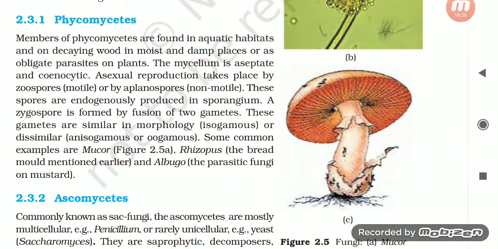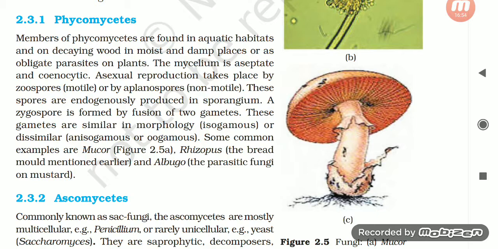2.3.1 Phycomycetes. The members of Phycomycetes are found in aquatic habitats, on decaying wood, in moist and damp places, or as obligate parasites on plants. The mycelium is aseptate and coenocytic. Asexual reproduction takes place by zoospores, which are motile, or by aplanospores, which are non-motile. These spores are endogenously produced in sporangium.